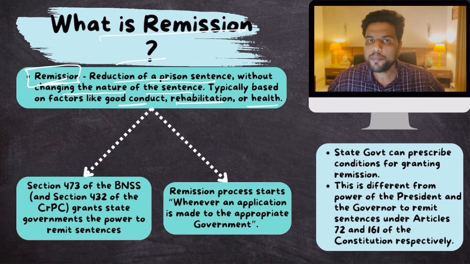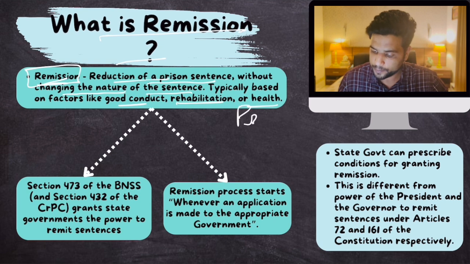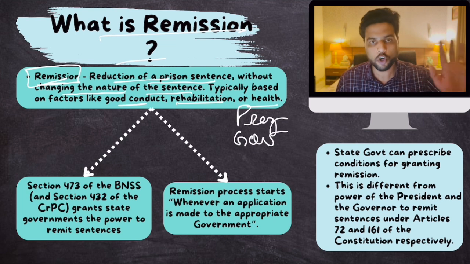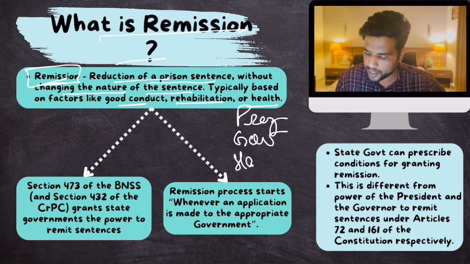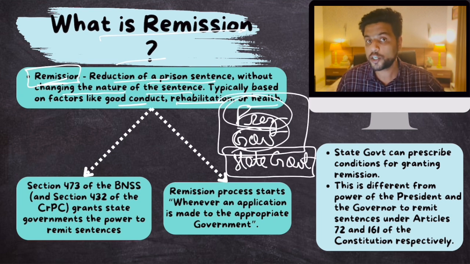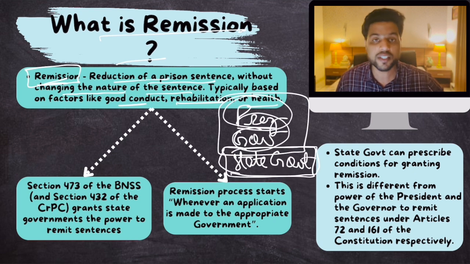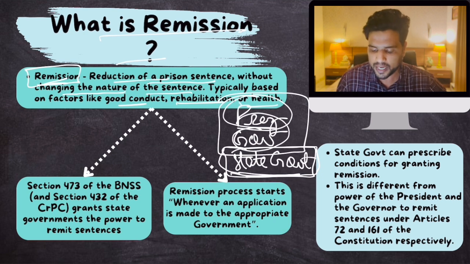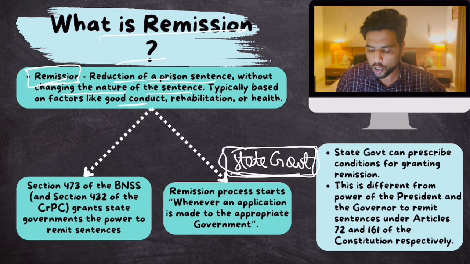Now, the entire power of remitting a person's sentence lies with the president, with the governor of a state (what is the power? We'll talk about it), and it also lies with the state government. The remission power of president and governor is different, and the remission power of state government is different. Currently, we are talking about the remission power of state government, and the recent Supreme Court judgment is also about it. We'll talk about president and the governor later.